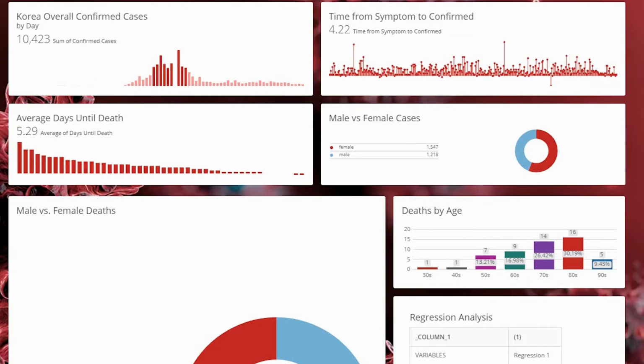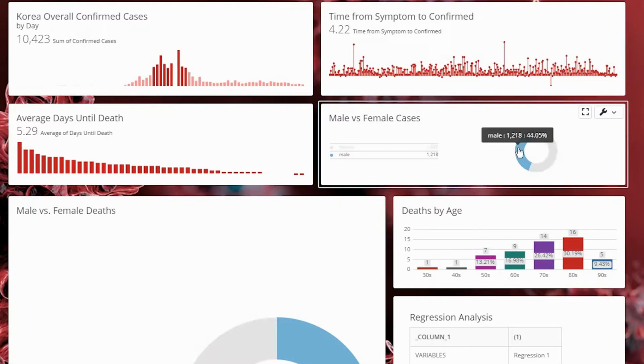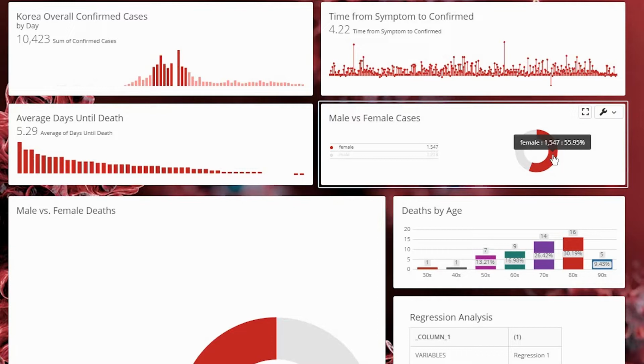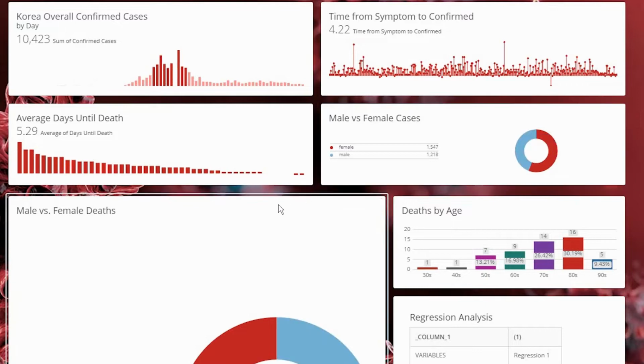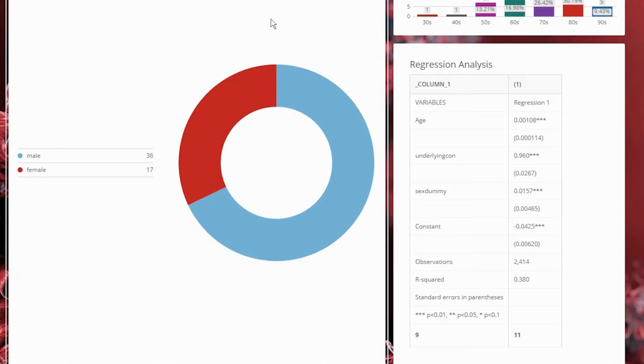As we look a little deeper in our data, we have sorted it into male versus female cases. Now, you can see the male cases account for about 44% of all of our cases, while the female cases account for about 56% of the coronavirus cases. Now, we will look at those cases that resulted in deaths, also sorted by males and females.